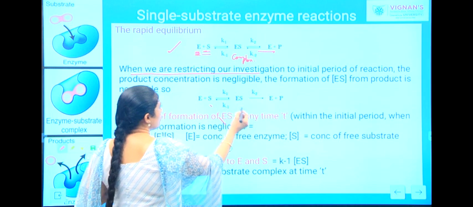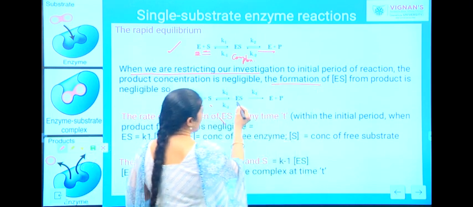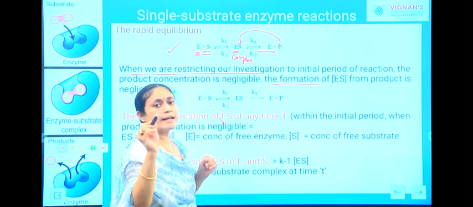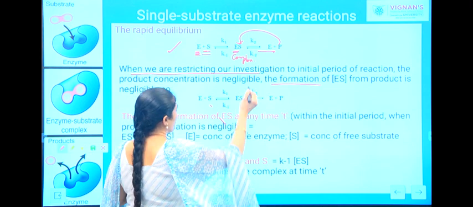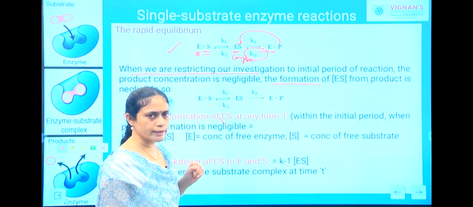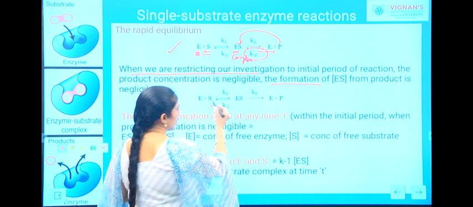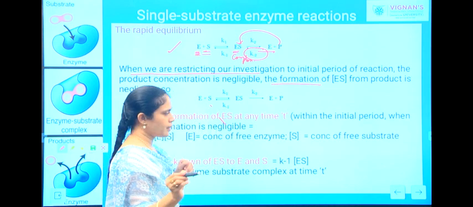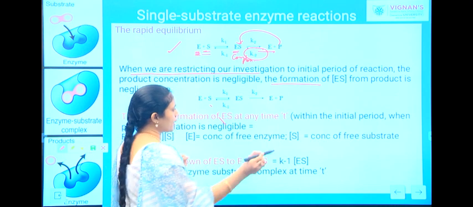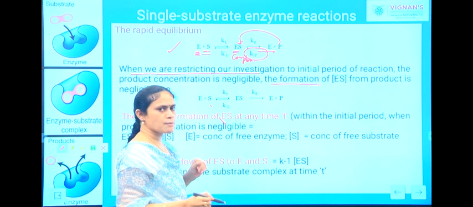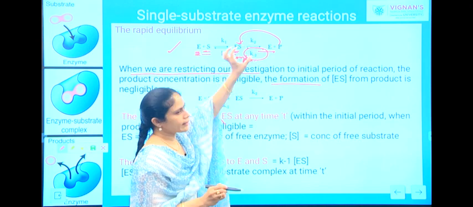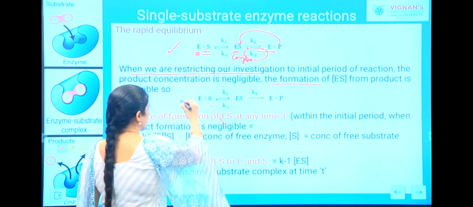And moreover, the formation of enzyme substrate complex from the product is negligible. So we are not considering the reverse reaction and the constant involved in it. As we are considering the initial time of reaction, we will think that the conversion of product to enzyme substrate complex will be negligible. That's why we have neglected this reverse reaction. Now the reaction is like this.